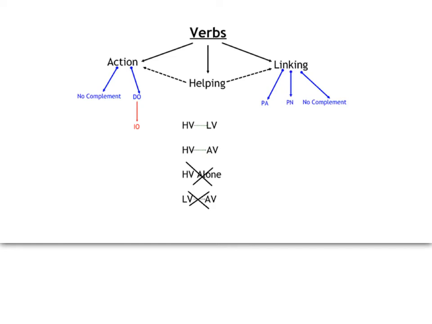I just like the way that this is diagrammed. So we've talked about action verbs. We'll talk about this section later. Now we're talking about linking verbs. Remember, you will not find an action verb and a linking verb in the same clause. Remember that these dotted lines are just indicating that helping verbs can be with either linking verbs or action verbs, but they can never be alone. So you would have a helping verb, linking verb, helping verb, action verb, never alone, never together, linking verbs and action verbs.